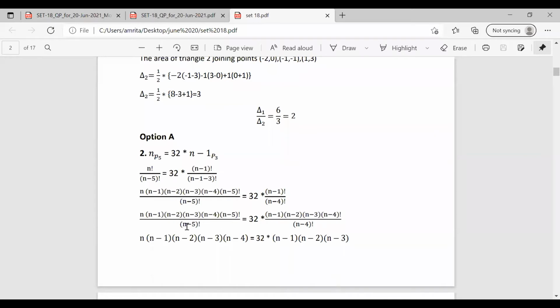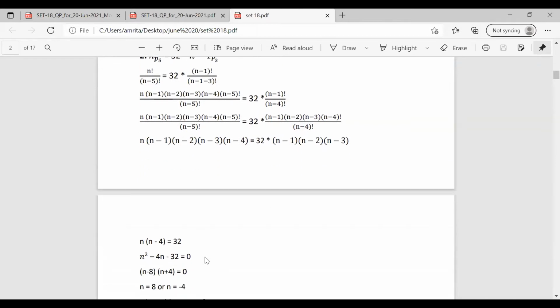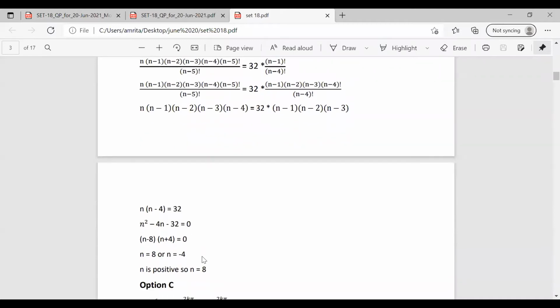Now (n minus 1), (n minus 2), (n minus 3) is common on both sides, so we cancel them. So the equation becomes n into (n minus 4) is equal to 32, which means n square minus 4n minus 32 is equal to 0.